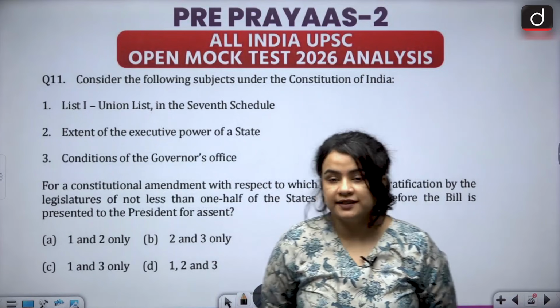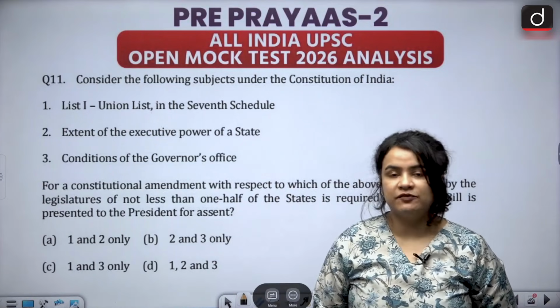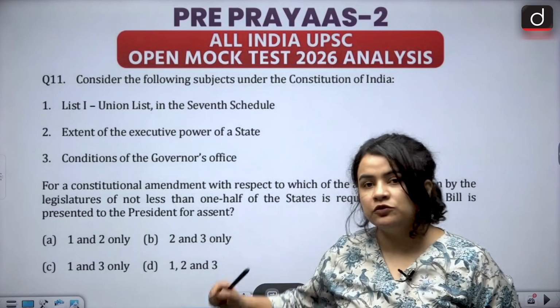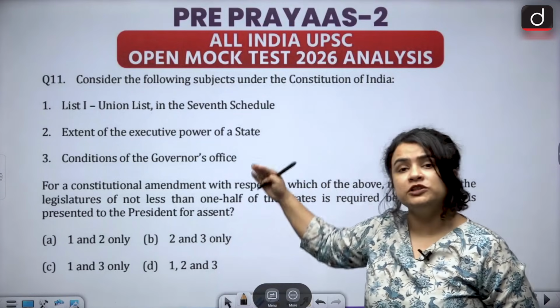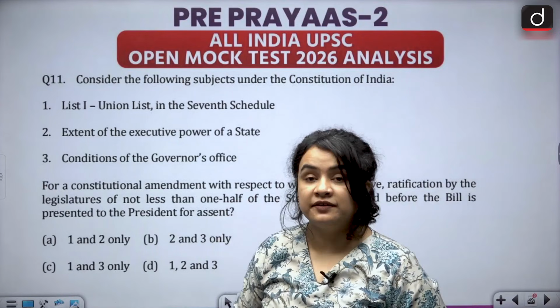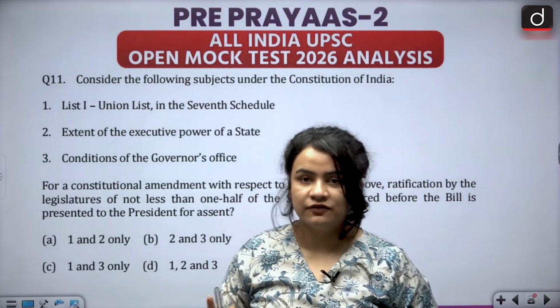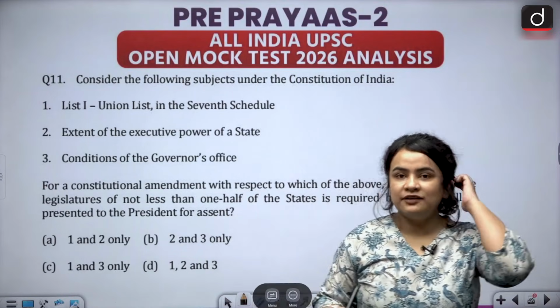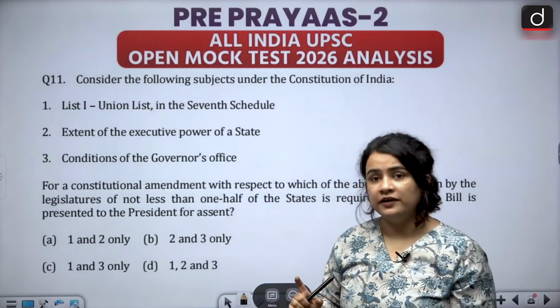Now, the question here is asking that out of these given items that have been listed before you, making an amendment to which of them is going to require ratification by at least half the states? Now, when is ratification by at least half the states required?